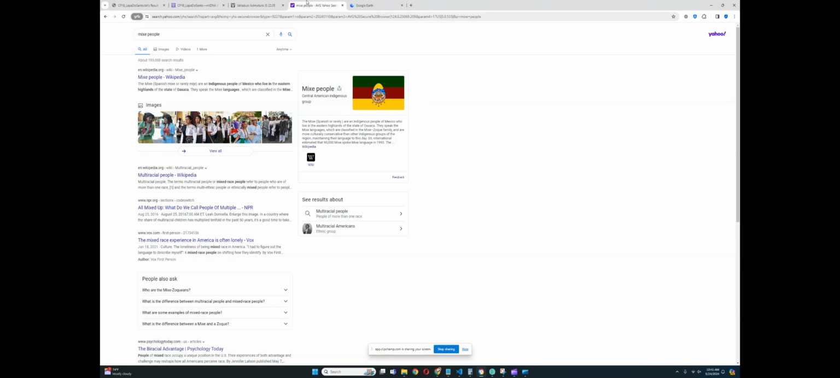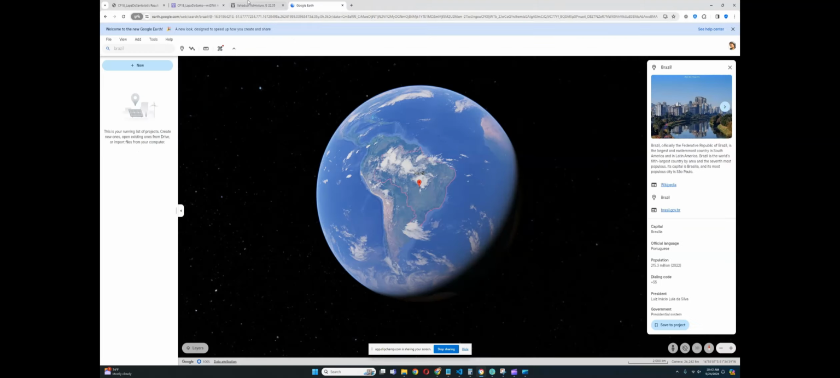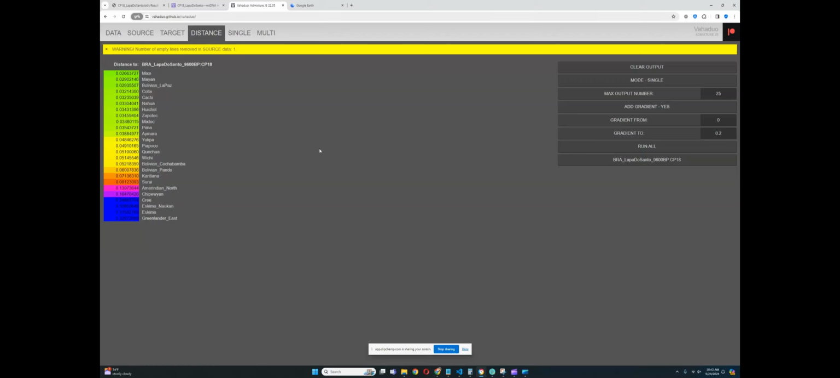I had to look up what Mix are, and Mix are apparently indigenous people of Mexico who live in the Eastern Highlands in the state of, it's difficult to pronounce this, I'm going to butcher this, Oaxaca. Okay, and they speak the mixed languages, which are classified in a mixed Zoc language family and are more culturally conservative than any other indigenous group of the region, maintaining their language to this day. Very, very interesting for sure. So they are actually similar to various Central Americans to this day.